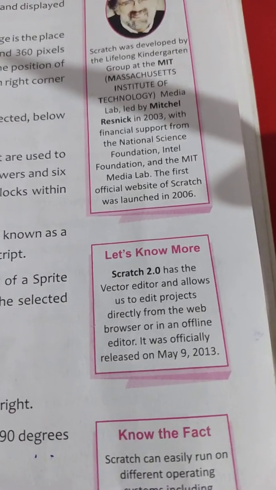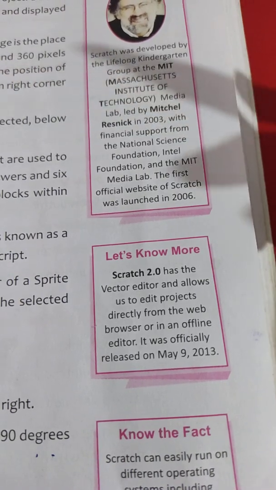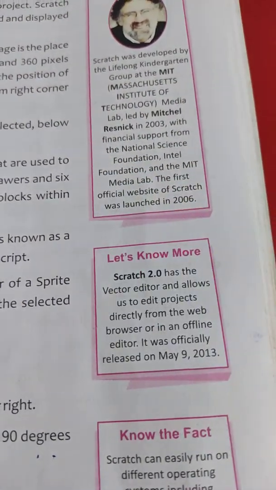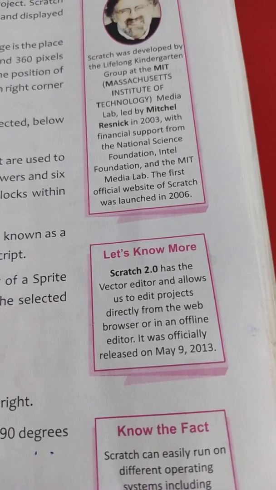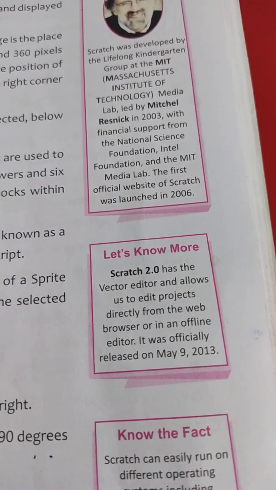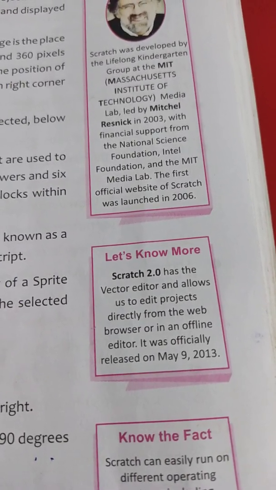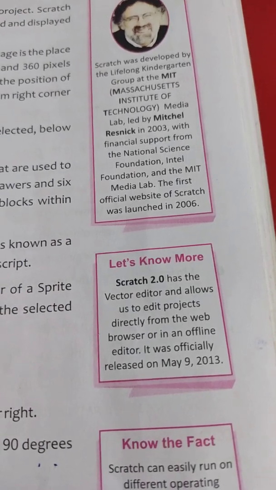And Scratch 2.0 projects are saved in .sb2 format. Whatever projects we create in Scratch 2.0, we will save them with the extension .sb2.